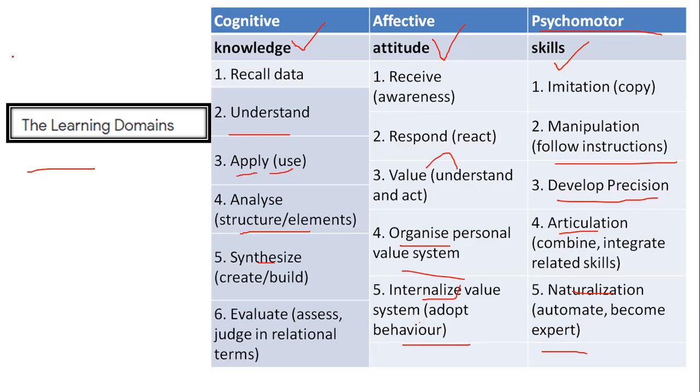Now please remember how this particular question comes. Under this topic, the question is based on arranging the steps. So you have to ensure that these steps are arranged very well. Sometimes they give the steps and you have to arrange them in sequence, from higher to lower or lower to higher. So you need to know these steps under the cognitive, affective, and psychomotor domains. This topic is also very important because some questions are seen from these domains.